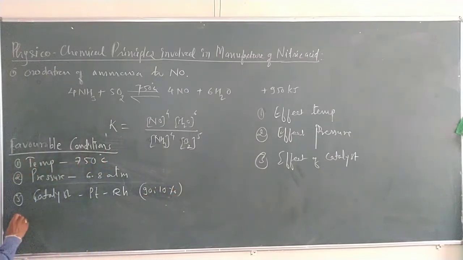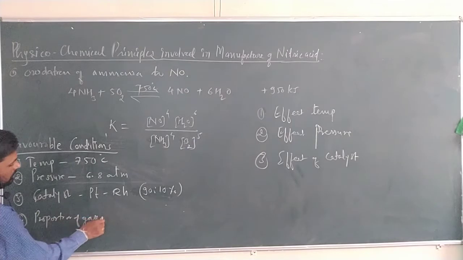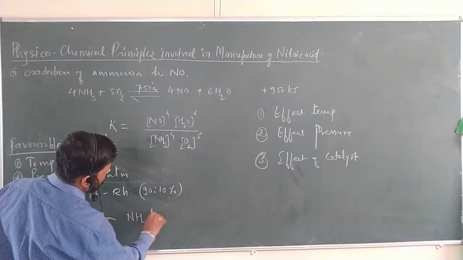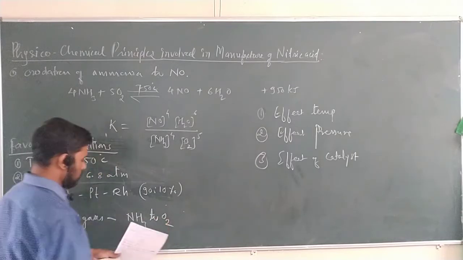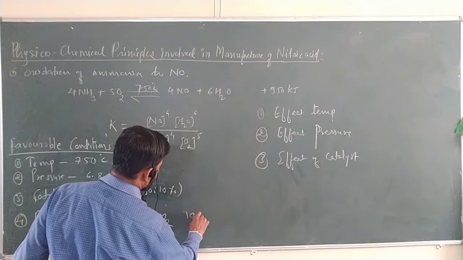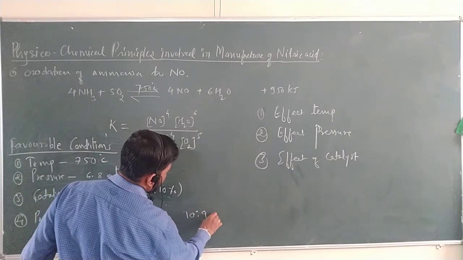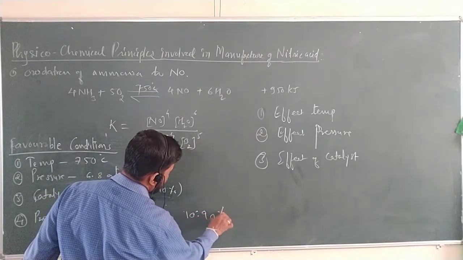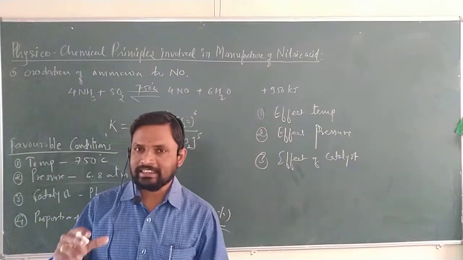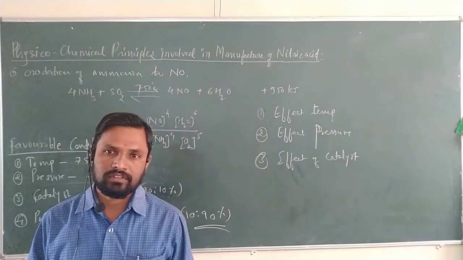At the end, one more is very important, the proportion of gas, that is raw material, ammonia to oxygen, which is used as 10 to 90%. Here we can see oxygen is 9 times greater, because excess air is used.